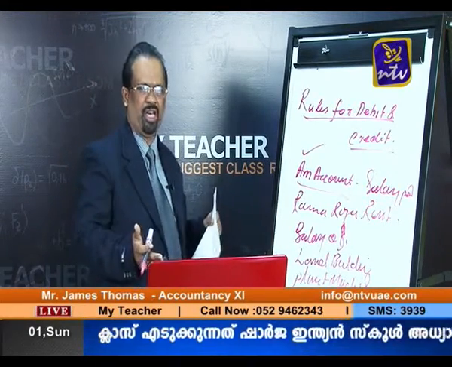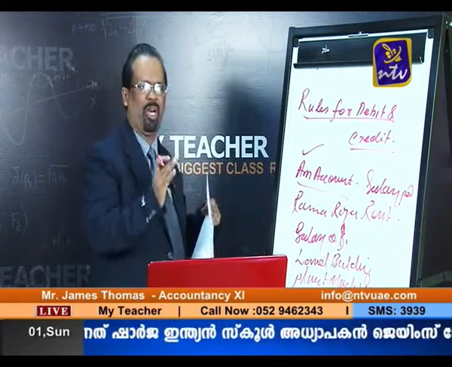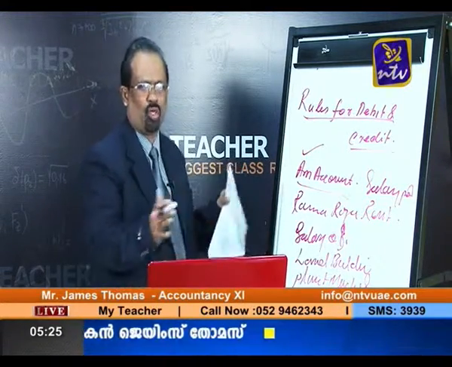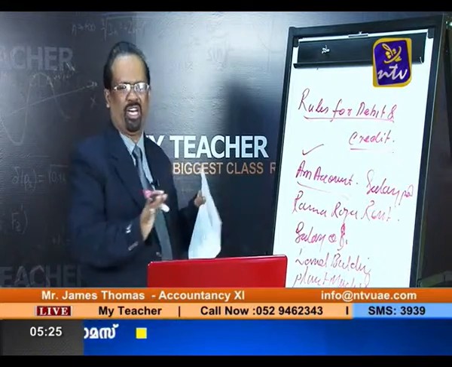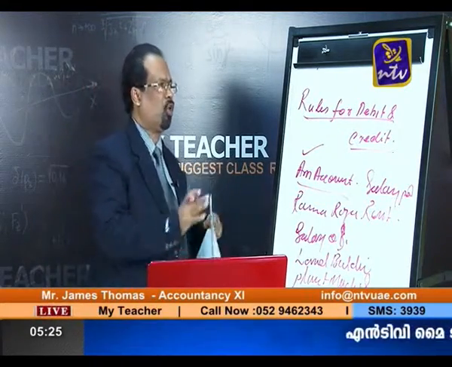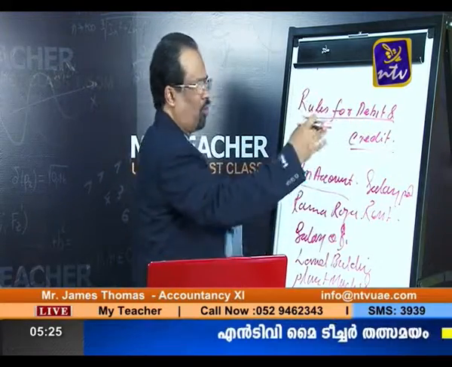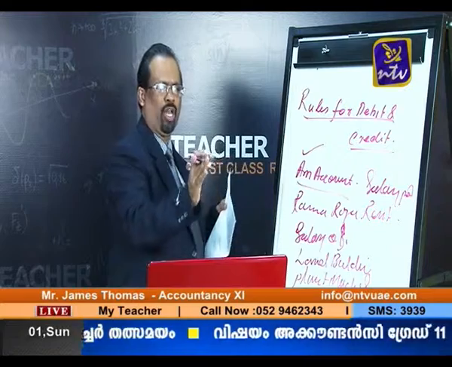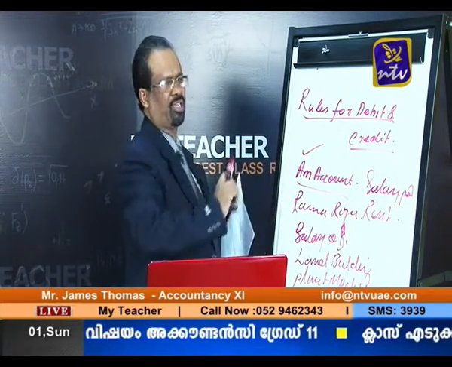As per our double entry system, for every debit there should be a corresponding credit. We have already studied all those rules and the different types of accounts. Once again, the personal account rule is debit the receiver and credit the giver.